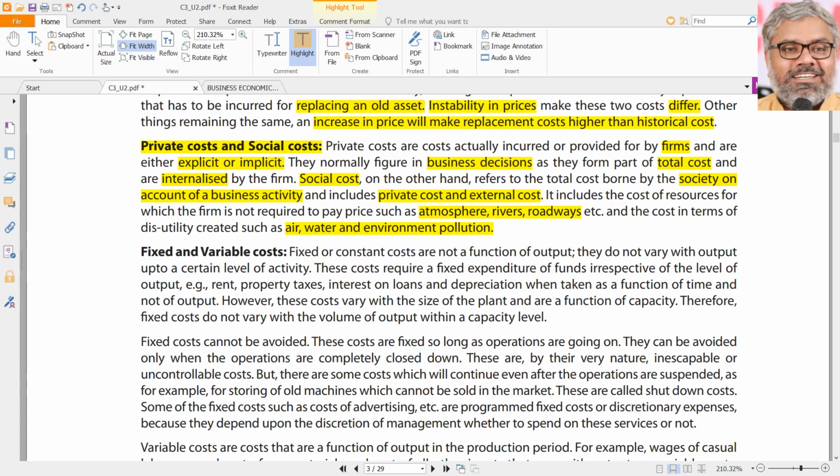In a simple example, if you say smoking, for example, causes a lot of social costs, no doubt. In fact, the private cost of actually manufacturing the tobacco products is very less, but the selling price is still very high. Why is that? Because the government, in the form of higher taxes and duties on such products, would like to try to make the external cost that it causes to be internalized as part of the cost of that product.